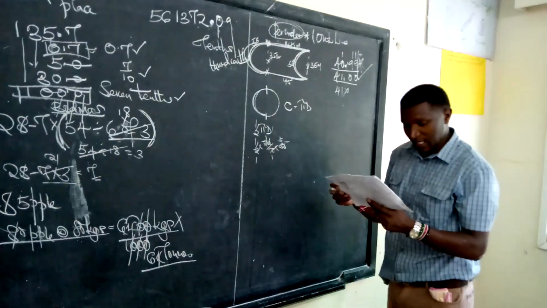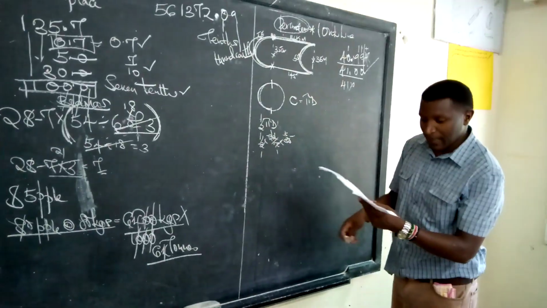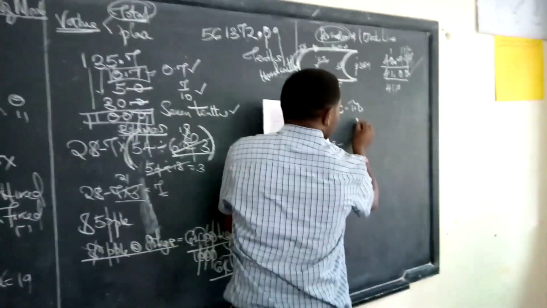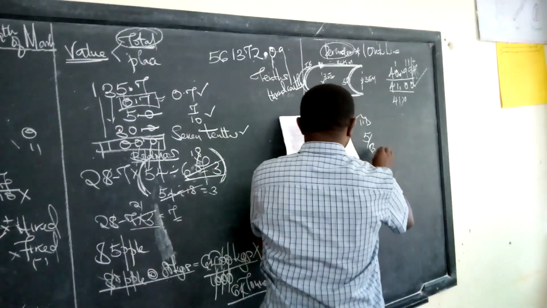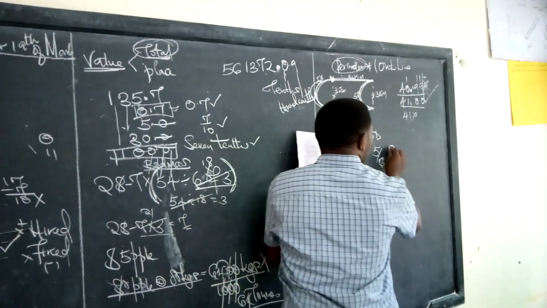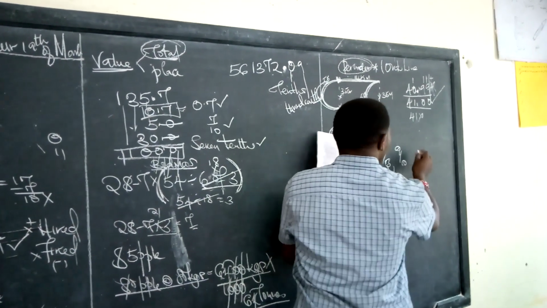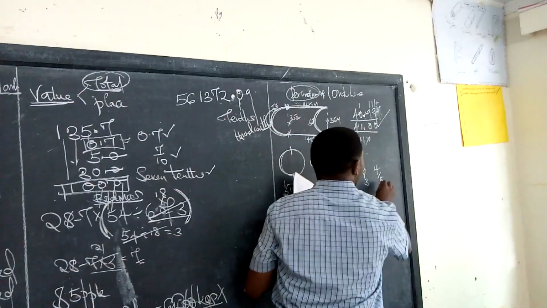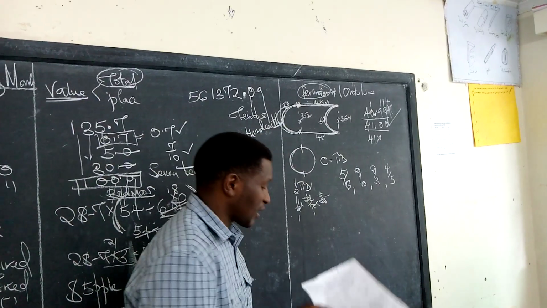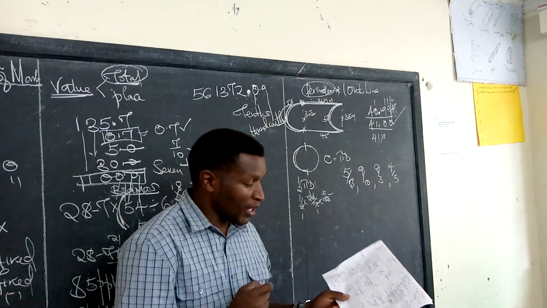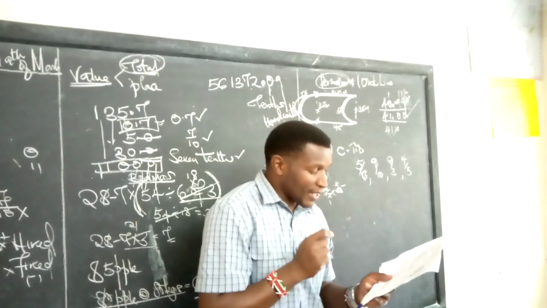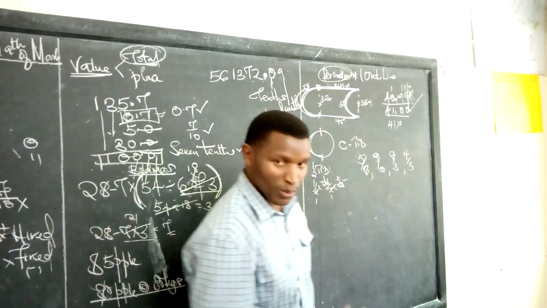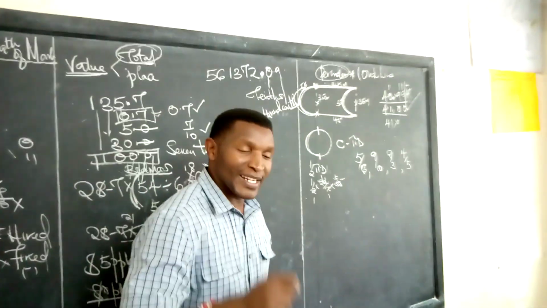Very good. Next number. We have been given a number of fractions here. One of the fractions is 5 out of 6. The other one is 9 out of 10. The other one is 2/3. And the other one is 4 out of 5. As always, they will require you to arrange them, like this one, we require to arrange from the largest to the smallest. Largest to the smallest, that we also call descending order.